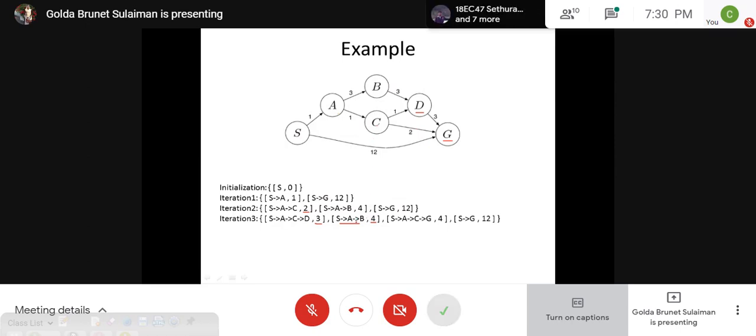I think I have missed a C. No, no. Okay, it was something else. Okay, so already there is a path with cost 4 in the heap. Okay, now we have SACG also having the same cost, which is 4.